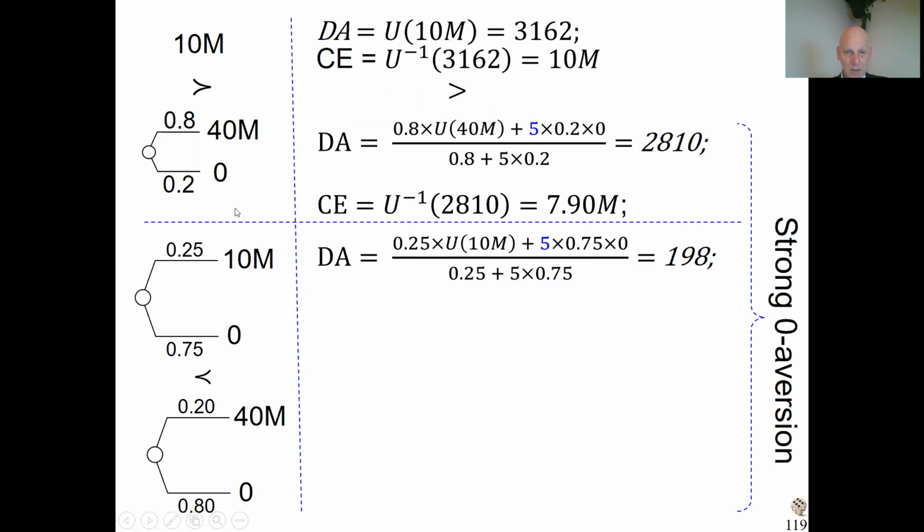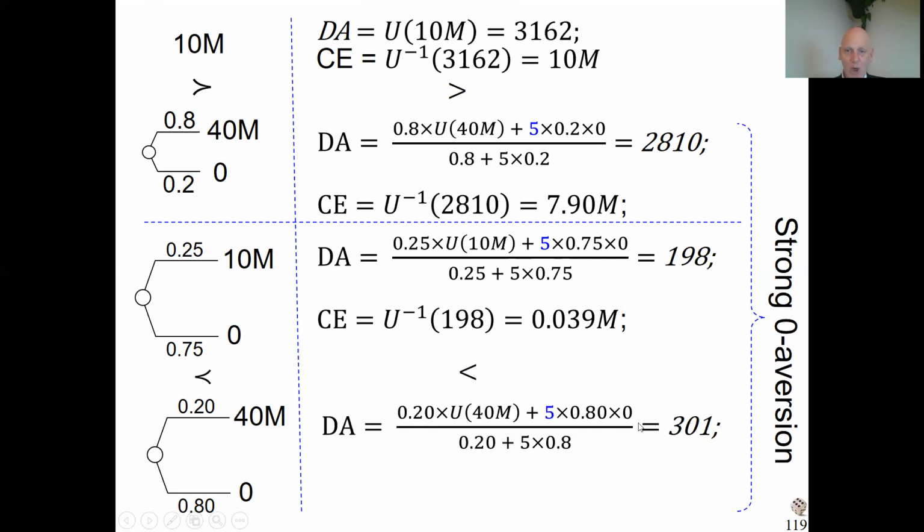Now we go to the third lottery, this one. And again, in the formula, you see there is a disappointment outcome. It's again zero, strongly overweighted. And again, especially if we calculate the certainty equivalent, we see this is the certainty equivalent, so again, quite small. This disappointment aversion is really making people pessimistic, decreasing the value of lotteries. And the same happens with the last lottery. Again, there's a zero outcome, overweighted by a factor of 5. So we get a certainty equivalent of 0.09 only, again, quite small.